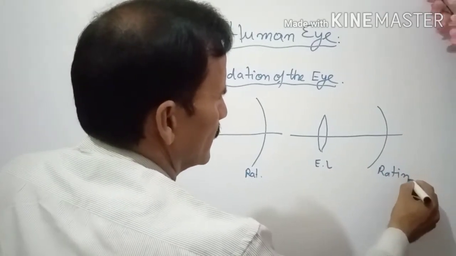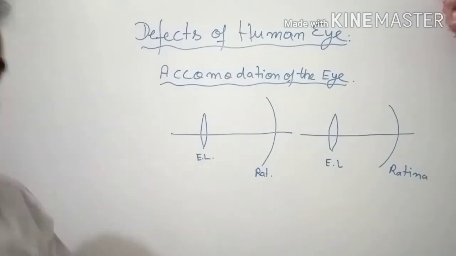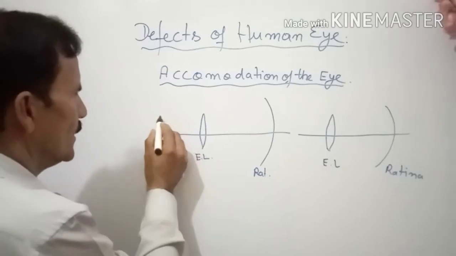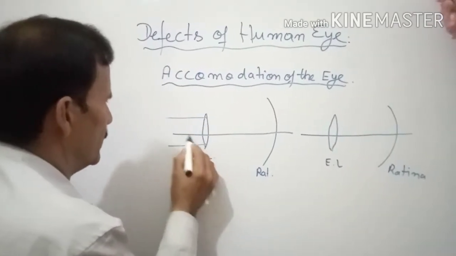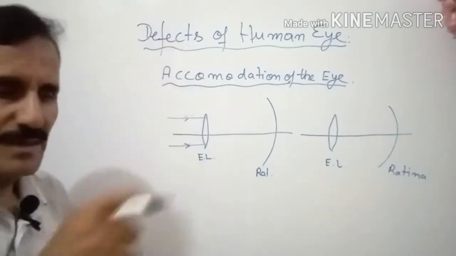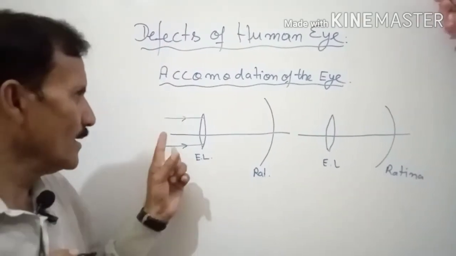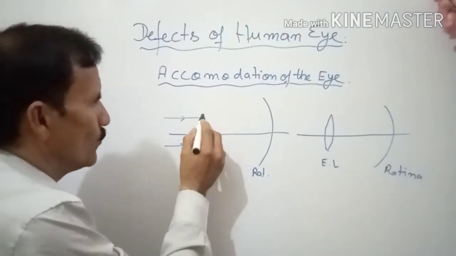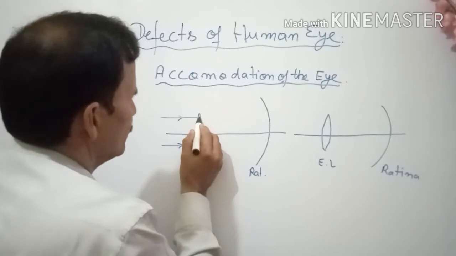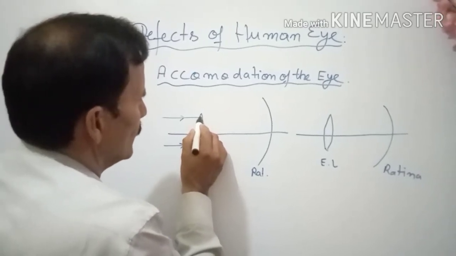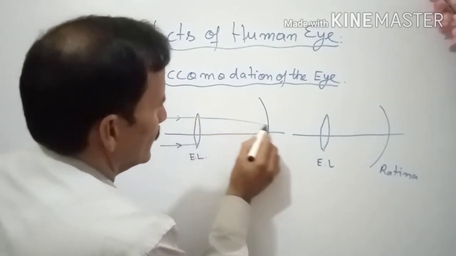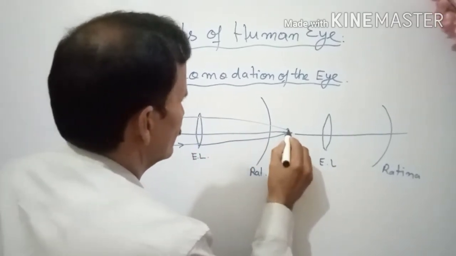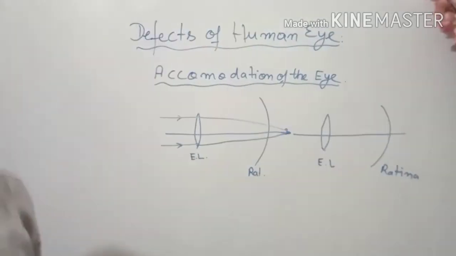Suppose you are seeing a much farther object at a larger distance, so the rays are almost parallel now. In that case they were near to parallel, but here they are almost parallel because we are seeing too much far away. So what happens? The image is formed after the retina, like this, and you are not able to see.